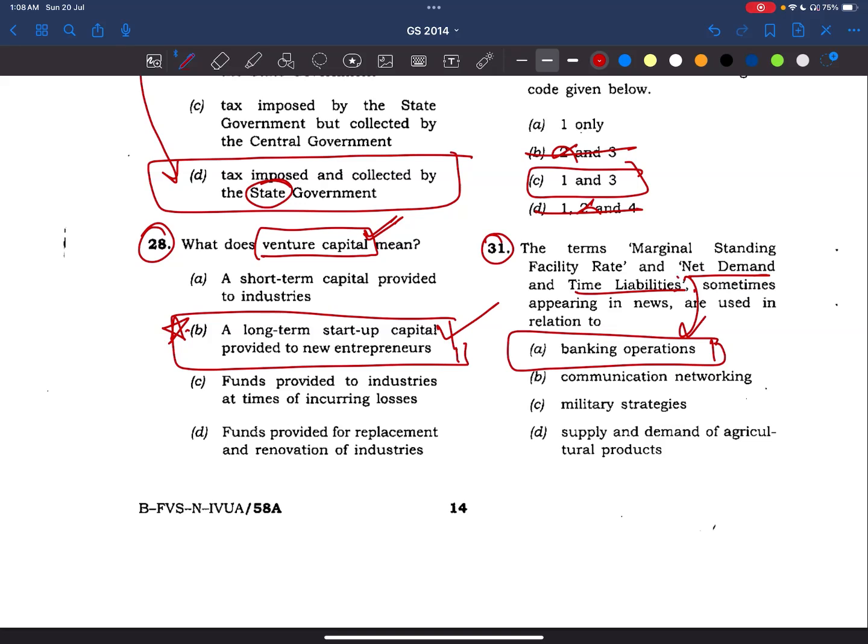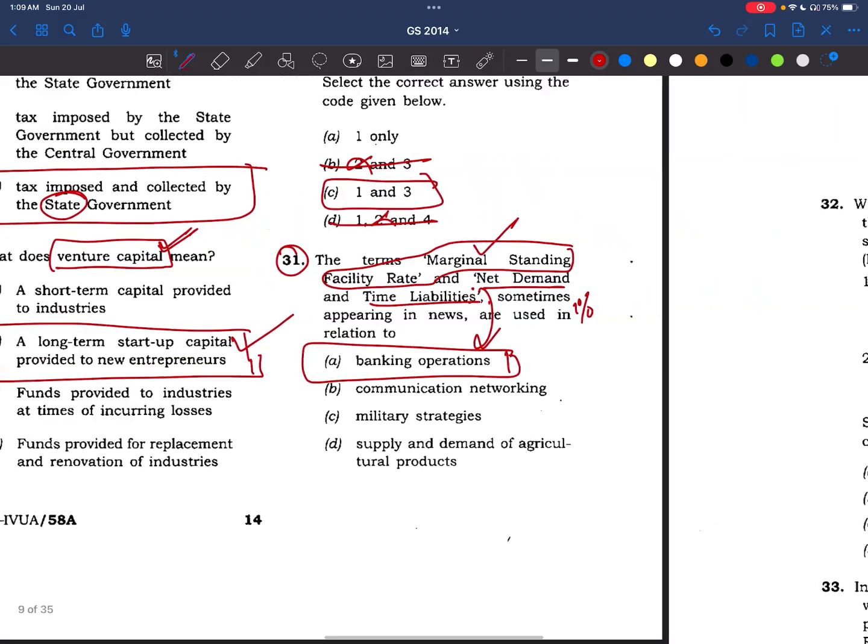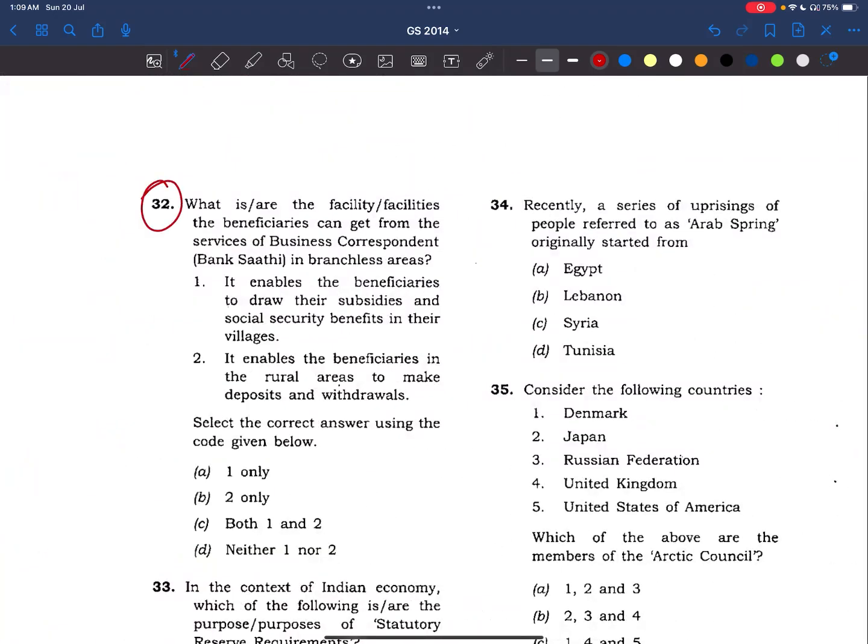Now see marginal standing facility rate is the last resort where banks can borrow from RBI in the overnight, and that too this will be 1% of net demand and time liabilities which the bank is operating.